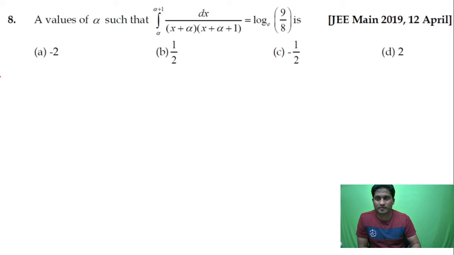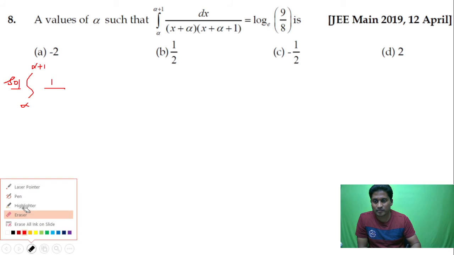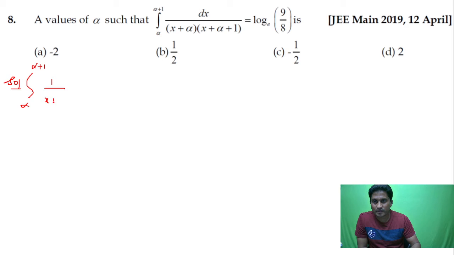Okay, I'm supposed to find the value of alpha. That's the question. So I can write this as alpha, upper limit is alpha plus 1. If I do the reverse LCM, this can be written as 1 upon x plus alpha minus 1 upon x plus alpha plus 1. You take LCM and cross multiply, you get back the same thing, is equal to log to the base e of 9 upon 8.